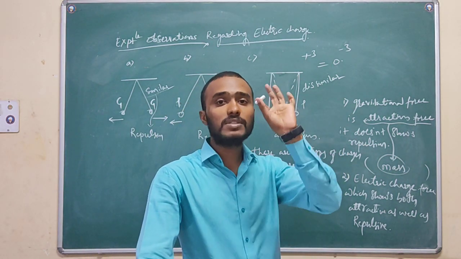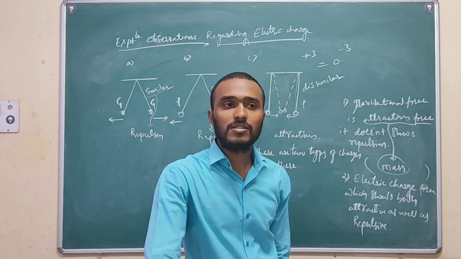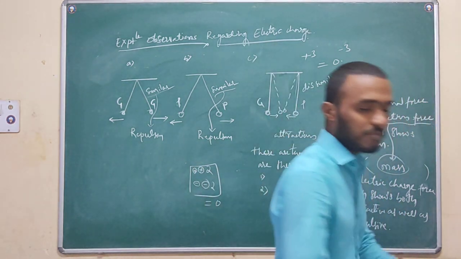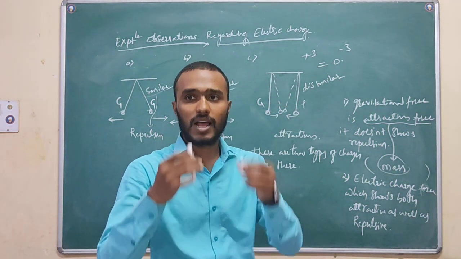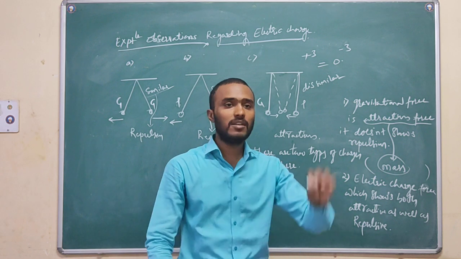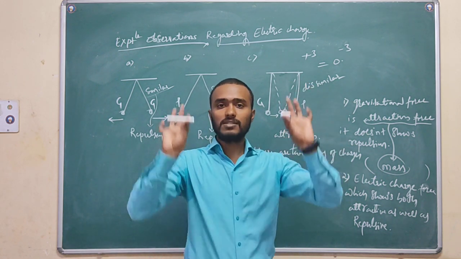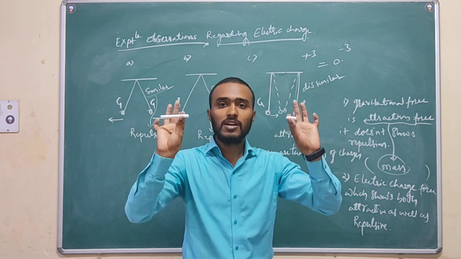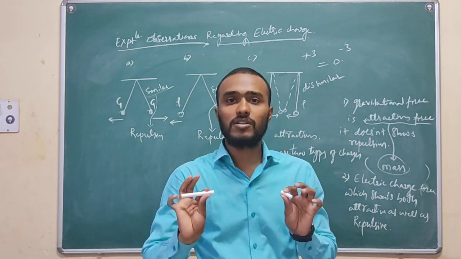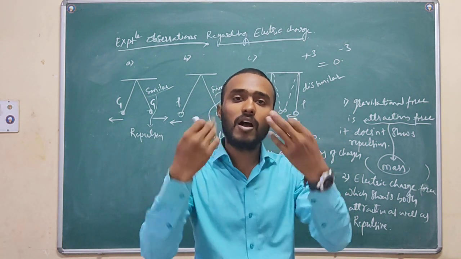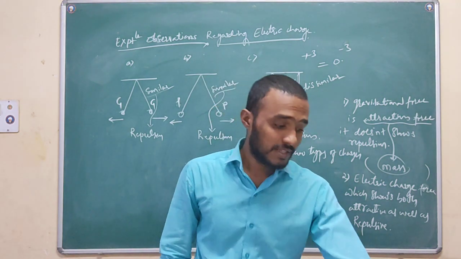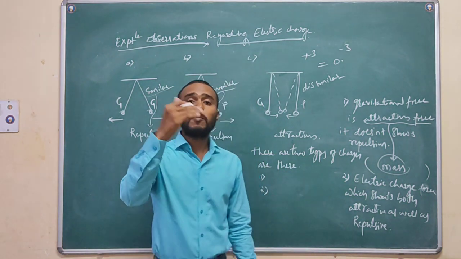This body should have some charges. Let us assume this is a plastic body, and let us assume this is another body, a glass rod. Let us assume both the bodies are having the same kind of charges, and now I will give the charge to the plastic body as well as the glass body. Both the bodies are having the same charges. Now, if I try to bring them nearer to each other, both the bodies become uncharged on bringing nearer, because both the bodies are having the same amount of charges here.